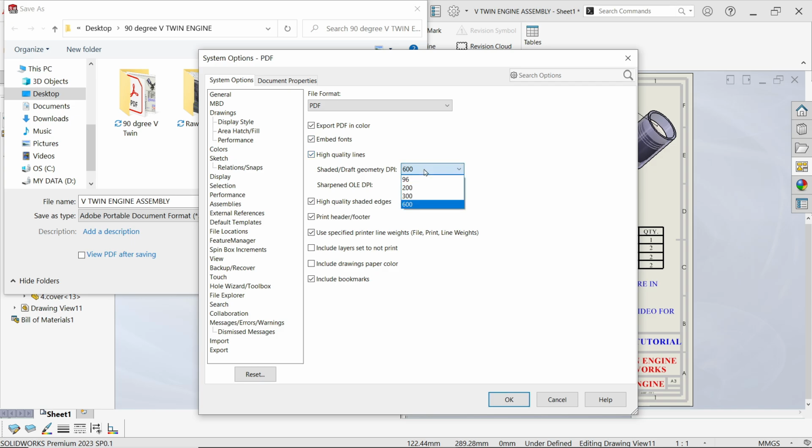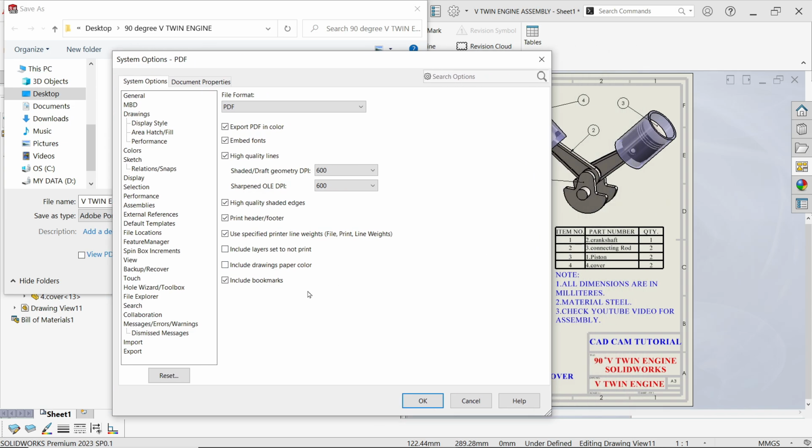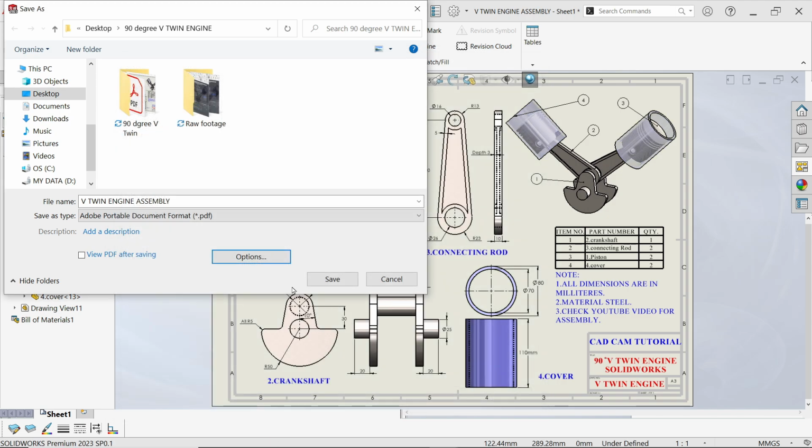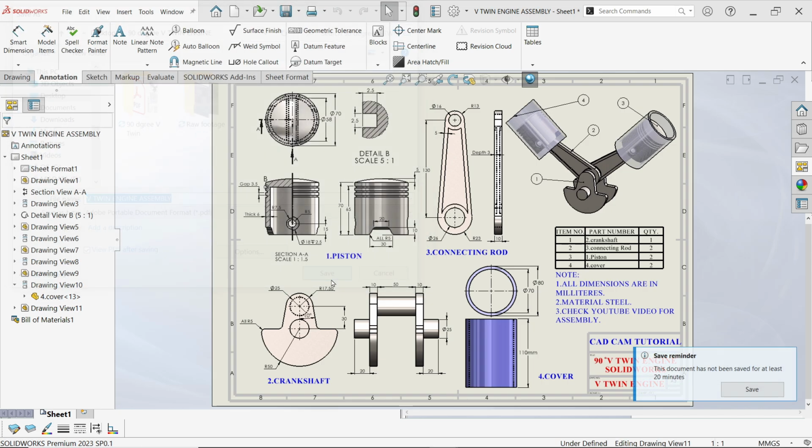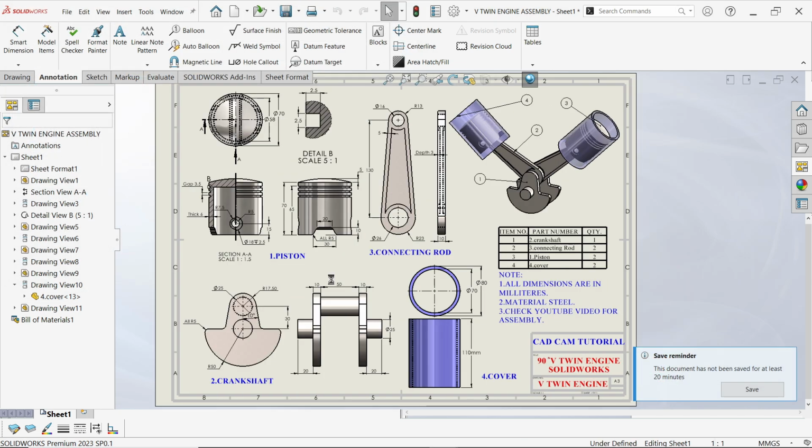Here keep DPI higher so that you will get a higher standard image. See, higher quality shaded edge. If you want to see the color of this page, you can click include paper color, otherwise you don't need it. Include benchmark if you have, say okay. Now here view PDF after saving. Save. Now PDF will open.